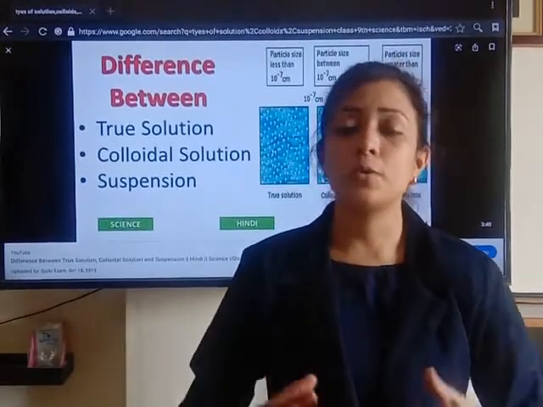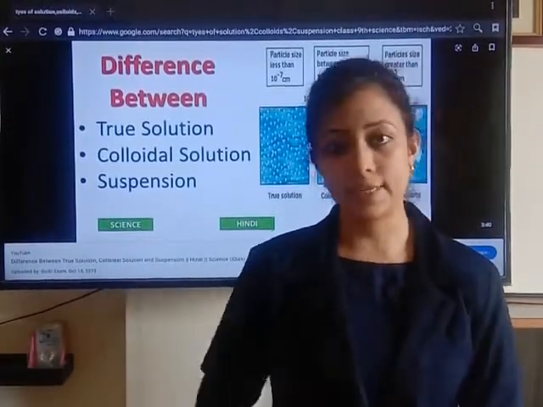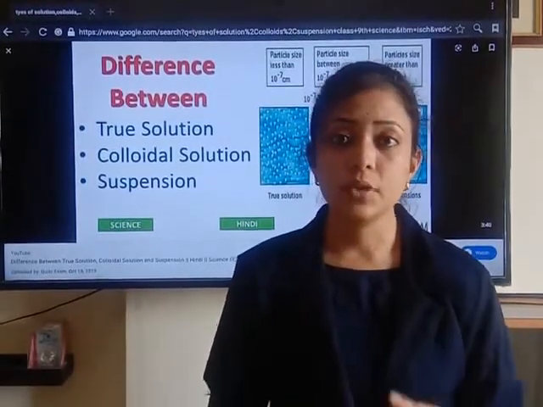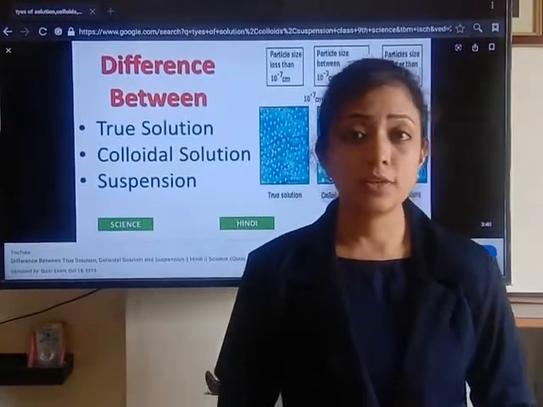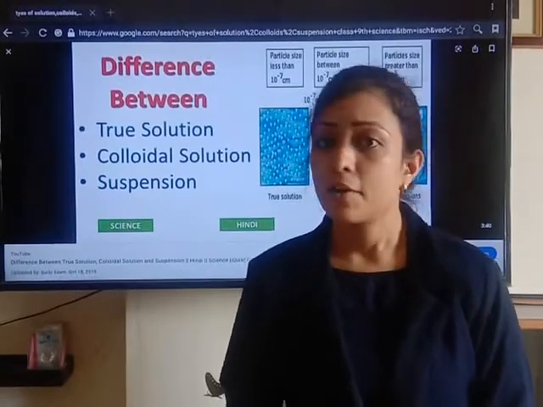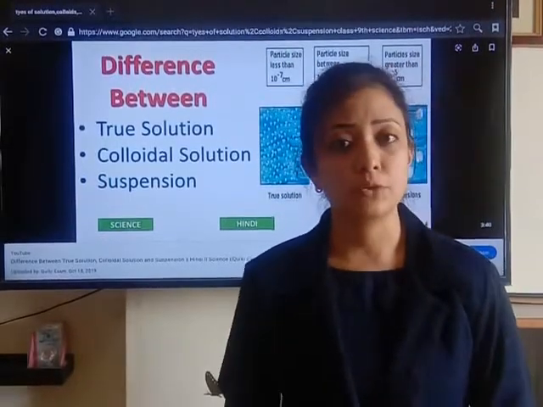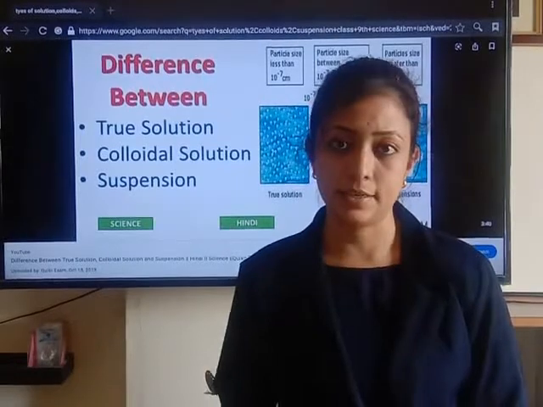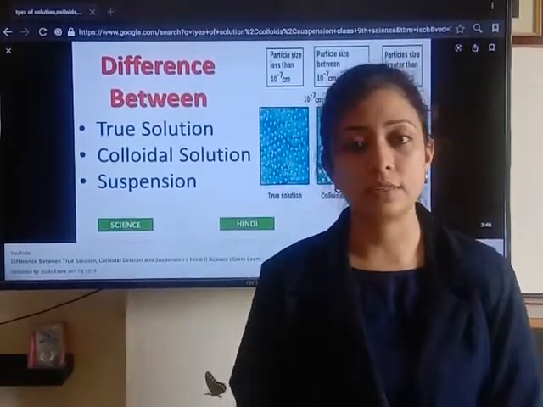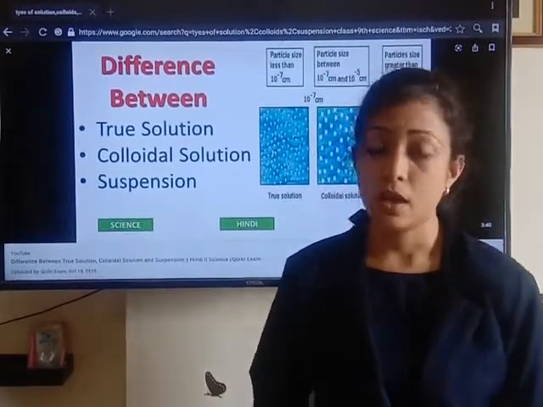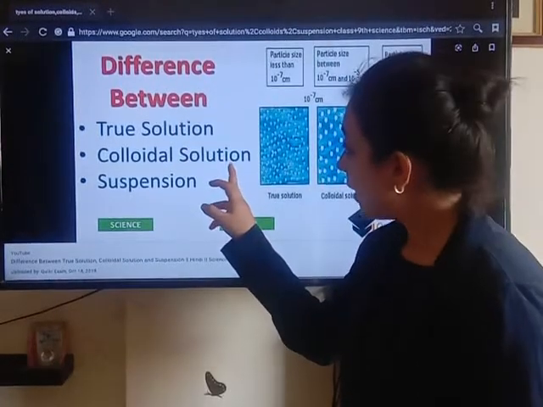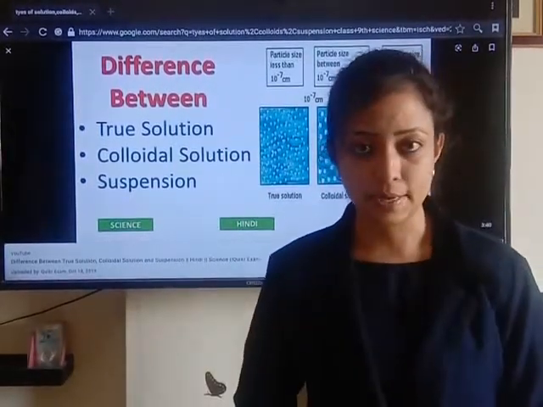Solvent is a component of solution which dissolves solute in it. So these are the three definitions: solution, solute and solvent. What is solute? A component of solution which gets dissolved in solvent. What is solvent? A component of solution which dissolves solute in it. And what is solution? A mixture of solute and solvent. So there are three types of solution: true solution, colloidal solution and suspension.